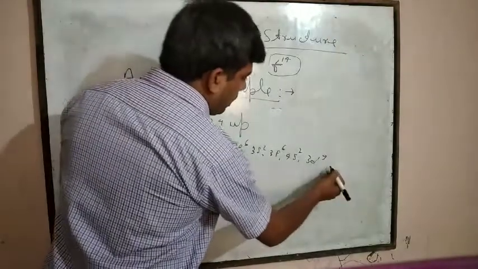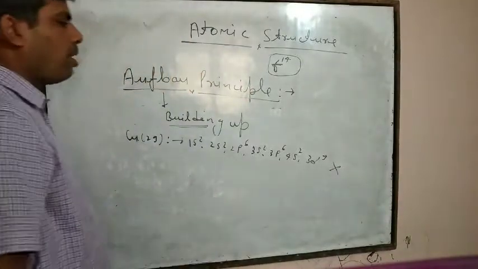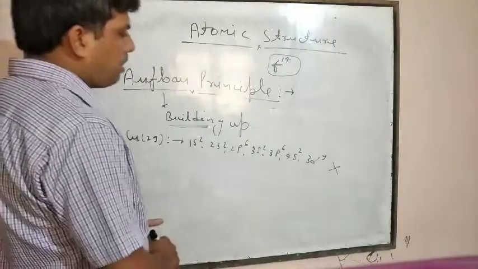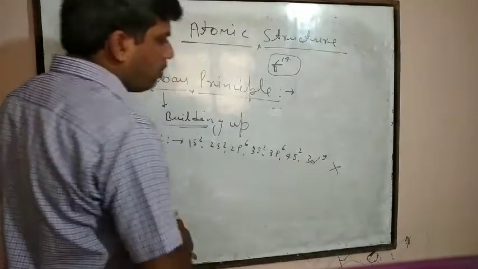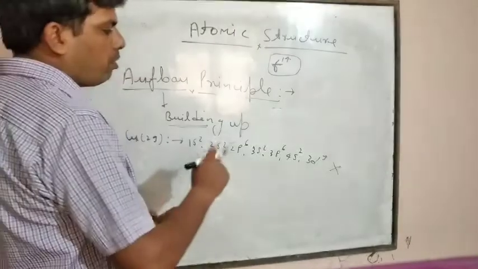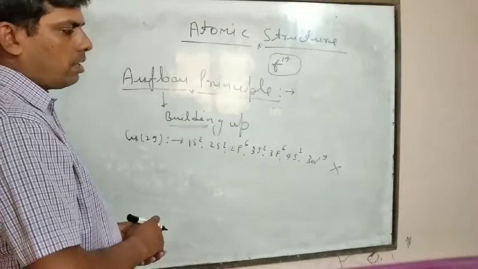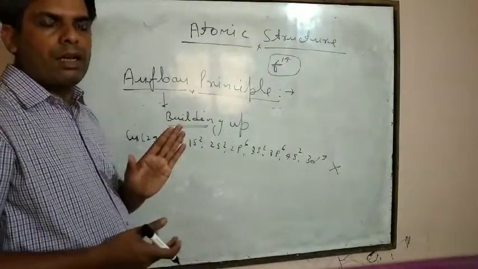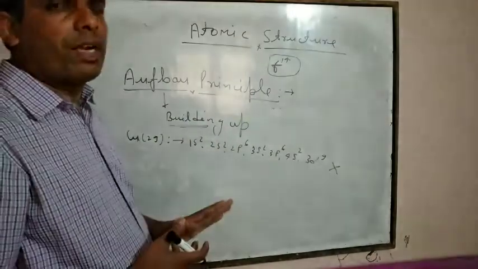But this is not the correct electronic configuration. It is an exception to the rule. To become stable, one electron of 4s2 jumps from the 4s orbital to 3d, because we know that if any orbital is half filled or fully filled, then that atom is quite stable.